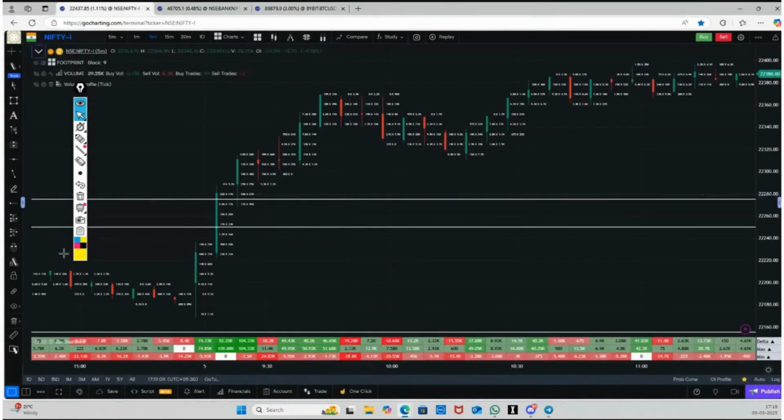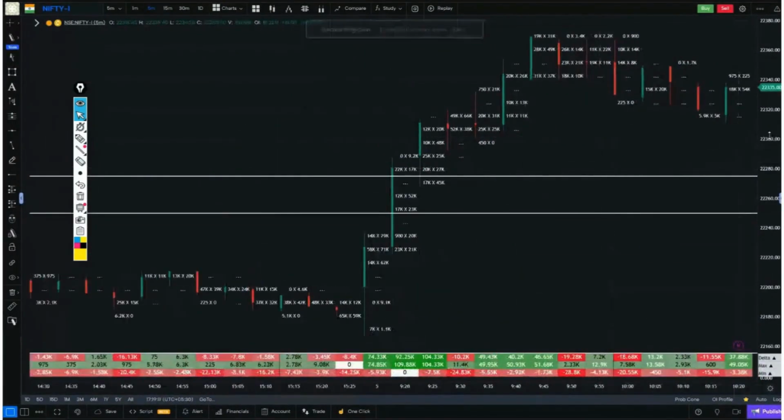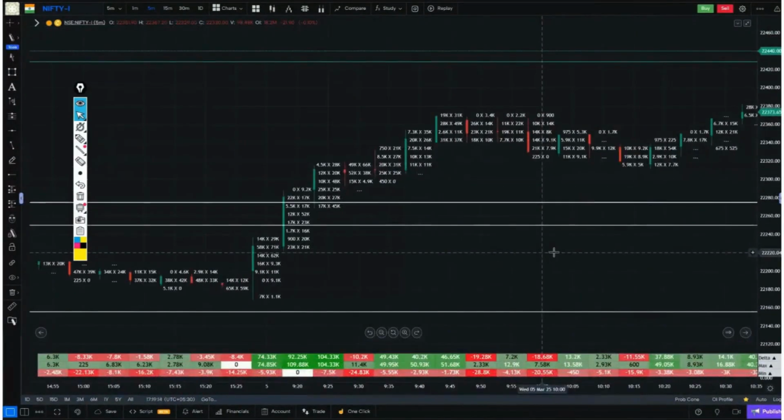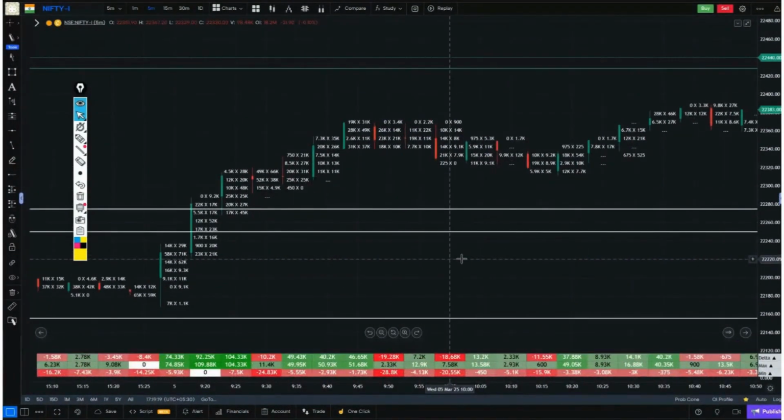Now we will try to read the footprint here and see where the buyers came in, where the sellers came in, and what happened where. Before reading the footprint, we should know about delta, because to read the footprint, we use delta as a helping tool. Now, what is delta? Delta tells us the difference between buyers and sellers, with plus for buyers and minus for sellers.